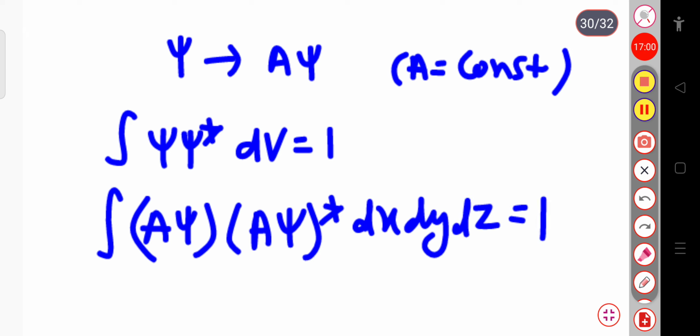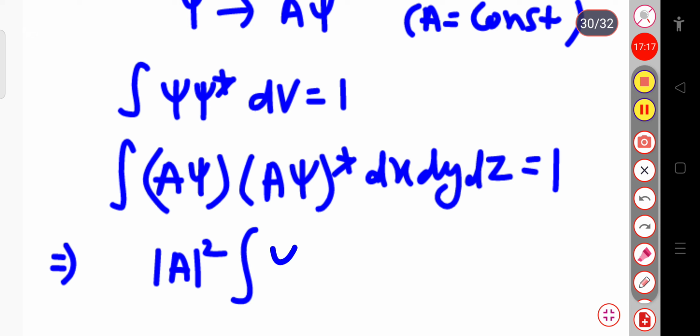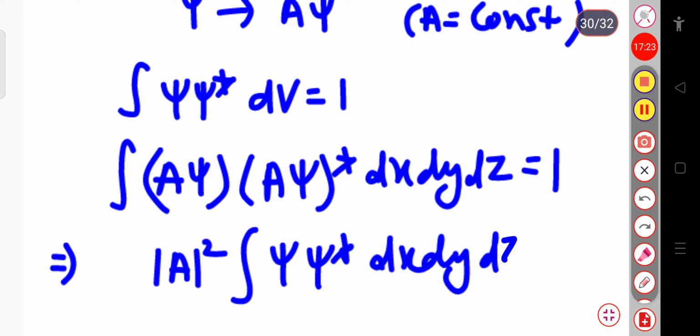If it is equal to 1, then the function is normalized. Now we can write this as a into a star, which gives modulus of a square, a constant that can be taken outside the integration, and here psi into psi star into dx dy dz is equal to 1.